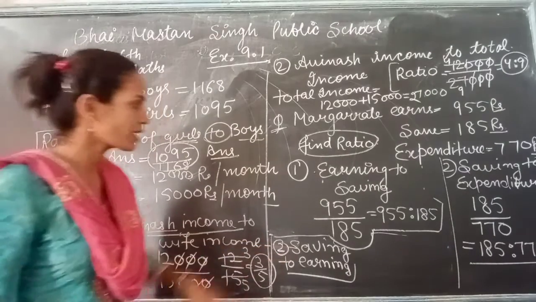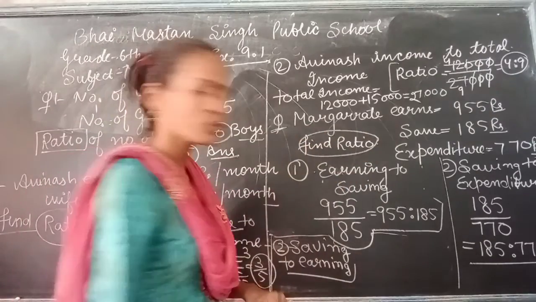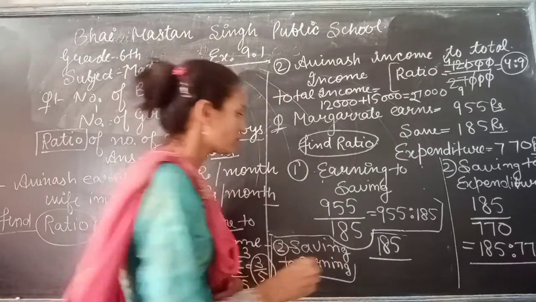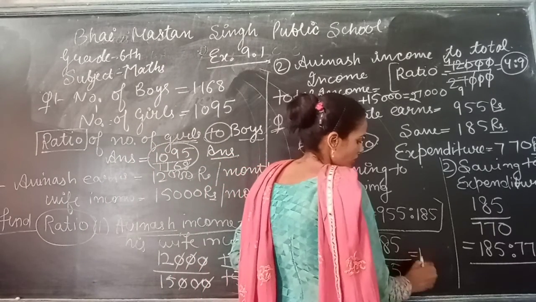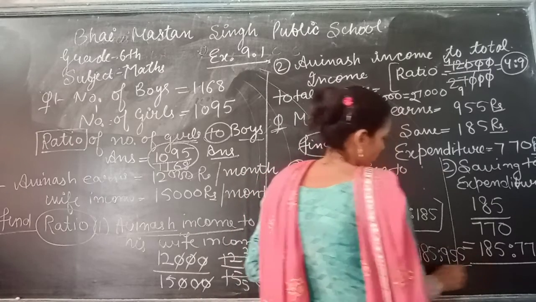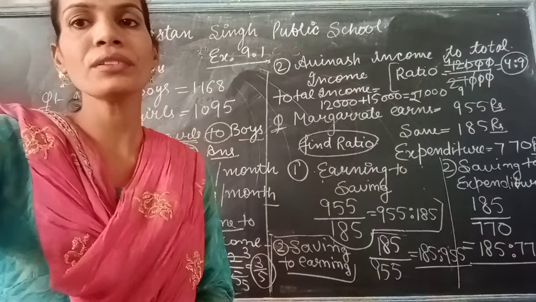Okay, so saving is 185 rupees, earning is 955. So this is the ratio. Is it okay? Clear to you?